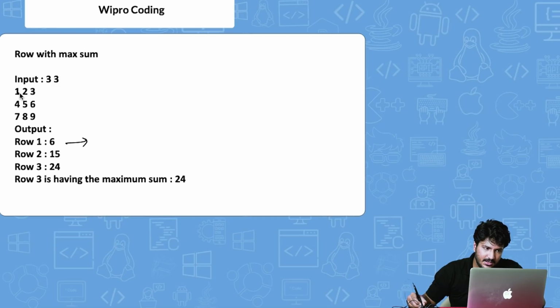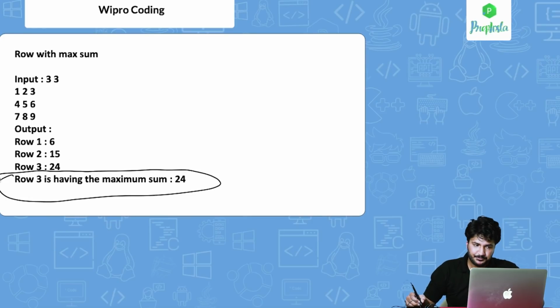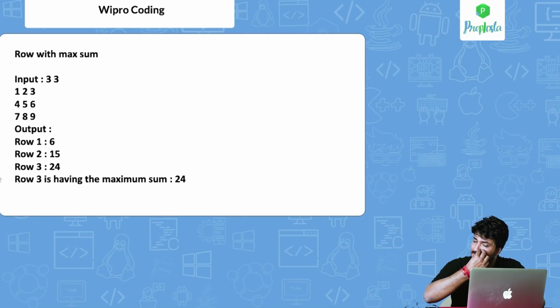each row. So 1 plus 2 plus 3 is basically 6, correct? Then again 4 plus 5 is 9, 9 plus 6 is 15. Then again the same thing for this, 16. So you have to print the sum of each of the rows, and then finally you have to print which of the rows is having the maximum sum. Correct. So now let's see how we can do this.